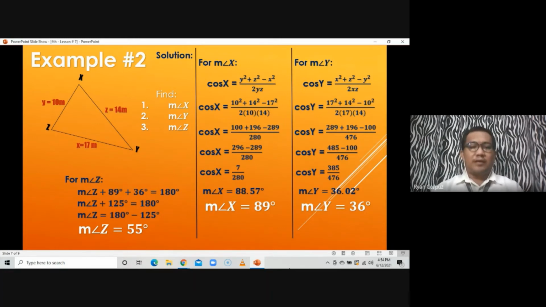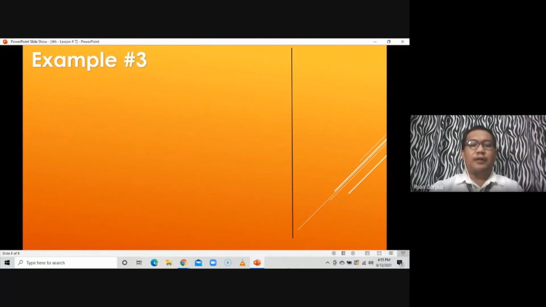So that's how we answer example number 2. Given the three measures of the sides of that triangle, we can come up with the measures of the three angles: the measure of angle X is equal to 89 degrees, measure of angle Y is equal to 36 degrees, while measure of angle Z is equal to 55 degrees. So any questions? So let's proceed to example number 3.